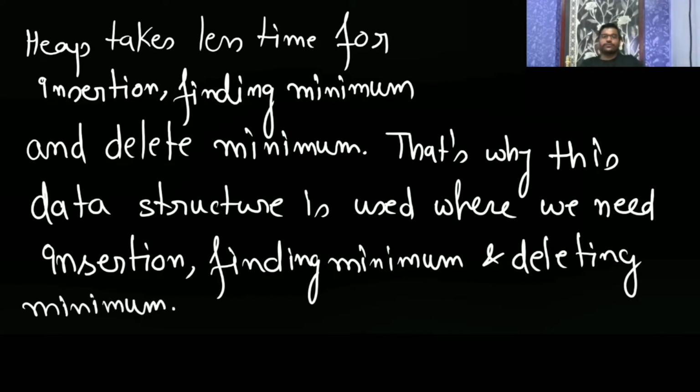So I have taken a sorted array, an unsorted linked list and a min heap. We have seen that the min heap is giving the best performance when someone is doing insertion, find min and delete min. Because in an unsorted array, delete min is going to take big O of n. For a sorted array, it's going to take big O of n. So delete min is always taking big O of n, but in case of min heap it was taking log n. So overall the best performance will be given by min heap.